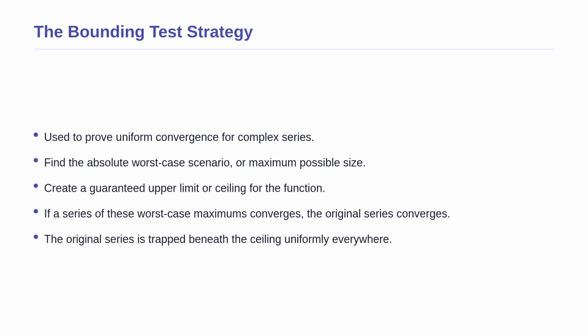By doing this, we create a guaranteed upper limit or ceiling. If we can show that an infinite series made entirely of these worst-case maximum values still converges to a finite number, then our original series of functions must be trapped beneath it. Therefore, it is forced to converge uniformly everywhere.